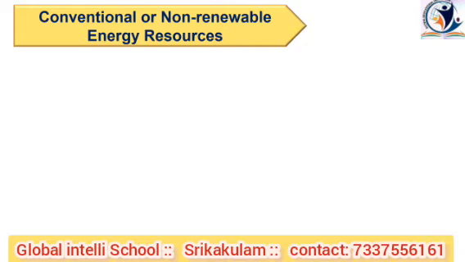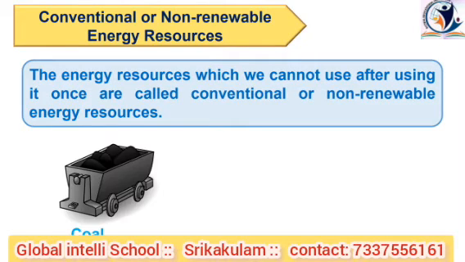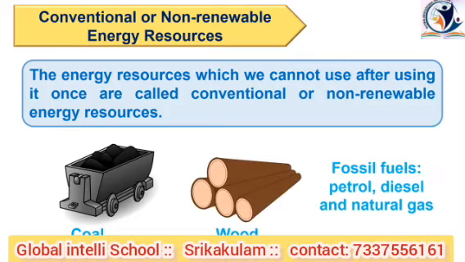First we see what is meant by conventional or non-renewable energy resources. The energy resources which we cannot use after using it once are called conventional or non-renewable energy resources. For example, coal, wood and fossil fuels such as petrol, diesel and natural gas.